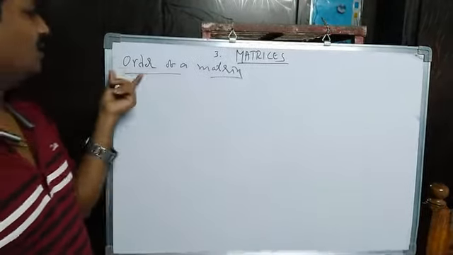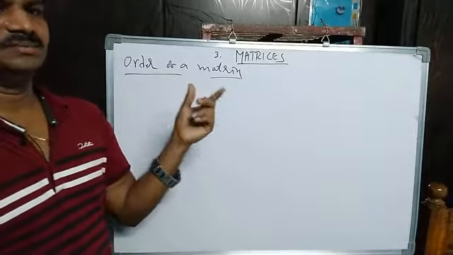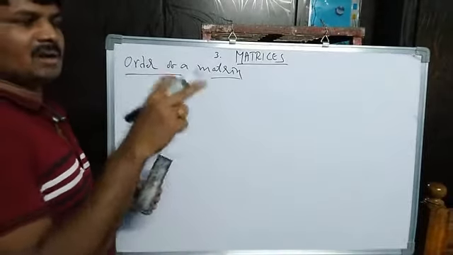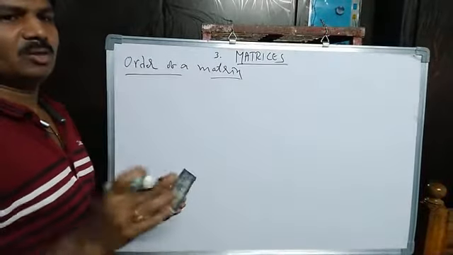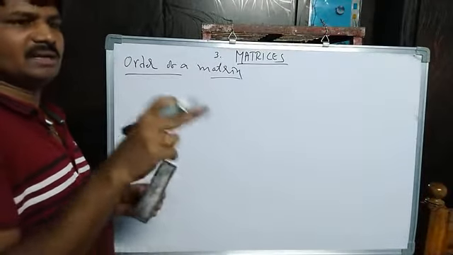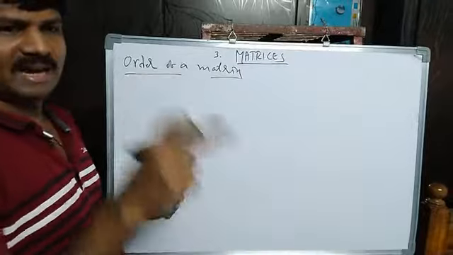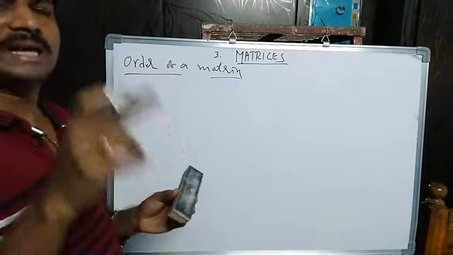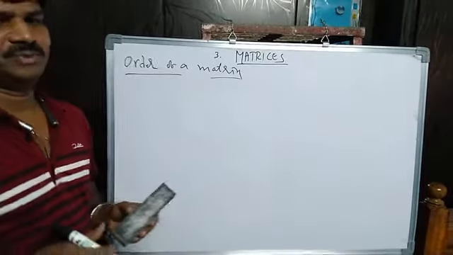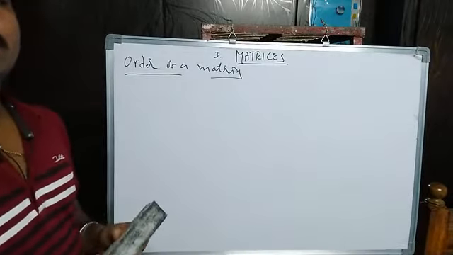Here we are defining the order of the matrix. In a matrix, the number of rows into number of columns, but we cannot read it as into. We have to read it as number of rows by number of columns. Number of rows by number of columns is called the order of a matrix.